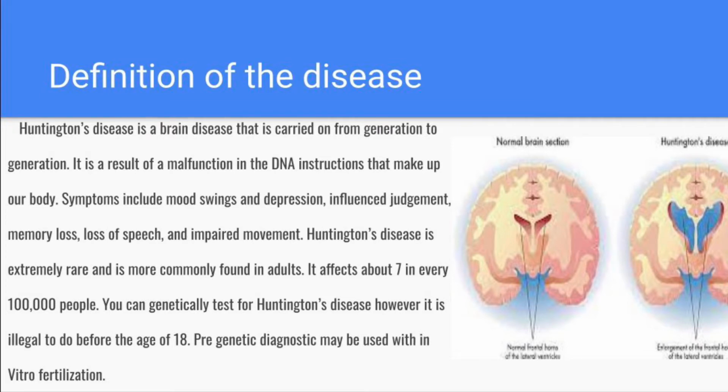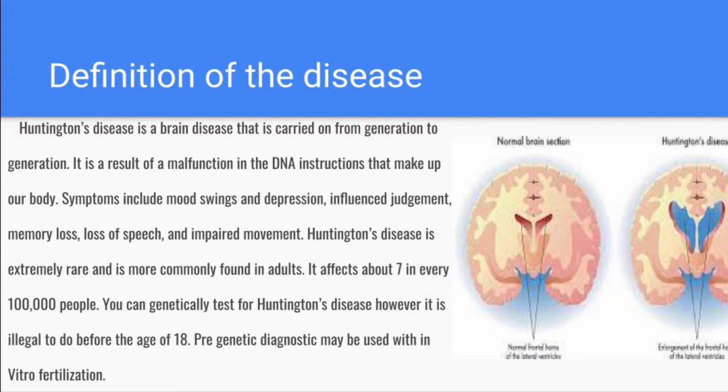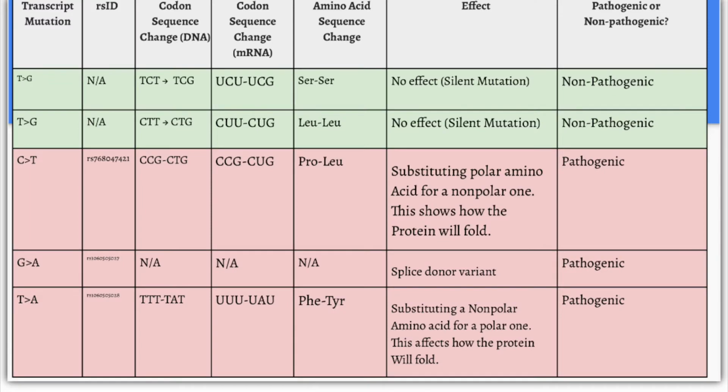Huntington's disease is extremely rare and is commonly found in adults. It is very rare that a kid will have Huntington's disease. It affects about 7 in every 100,000 people. You can genetically test for Huntington's disease, however, it is illegal to do so before the age of 18. Pre-genetic diagnostics may be used with in vitro fertilization.